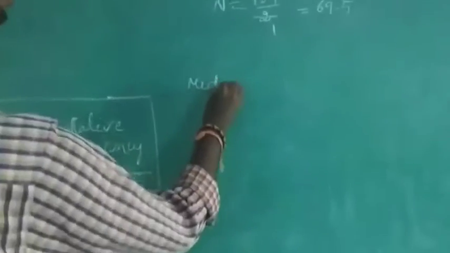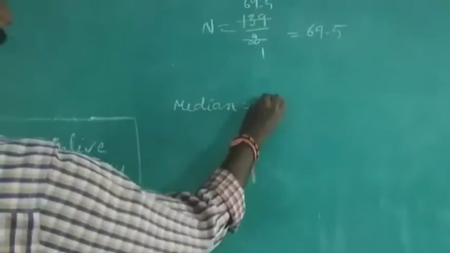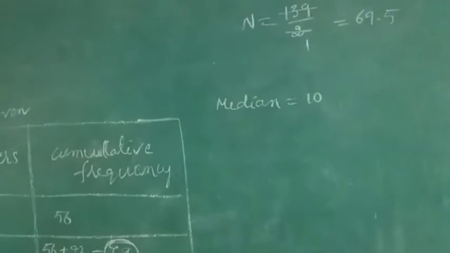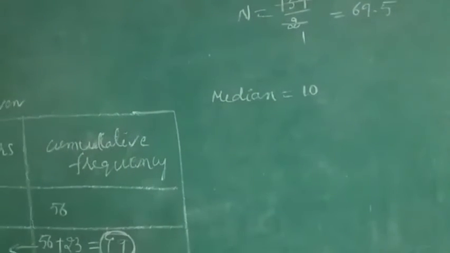What do you write now? Median is equal to 10. Median is 10. The number of centuries is 10. That is the median, 10.